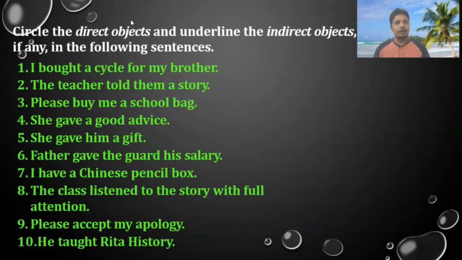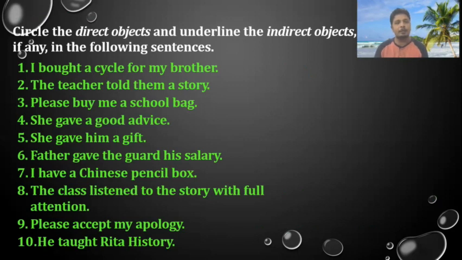Now, here we have some examples. Circle the direct objects and underline the indirect objects, if any, in the following sentences. I bought a cycle for my brother. Now, the question you need to put is what to the verb. What did I buy? Cycle. Cycle becomes the direct object. For whom? My brother. My brother becomes the indirect object.